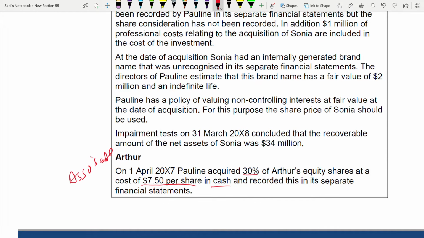You need to know how to deal with associate. IAS 28 deals with associate. We have already finished it, right? But no worries, when it's group accounting, there'll be a mix of standards that you need to go through, like IAS 28, IFRS 9, then IFRS 10, IFRS 3. There'll be so many standards together in a group accounting question in your question number 1 in SBR. That's why you need to be very thorough with your group accounting standards. There are so many standards that create group accounting questions: associates, joint ventures, financial instruments, subsidiary.